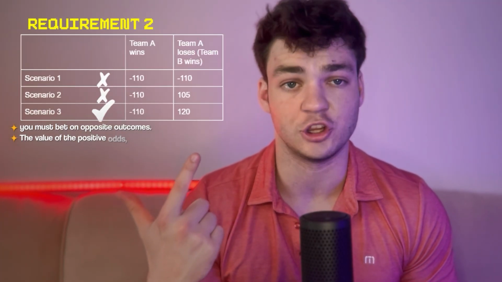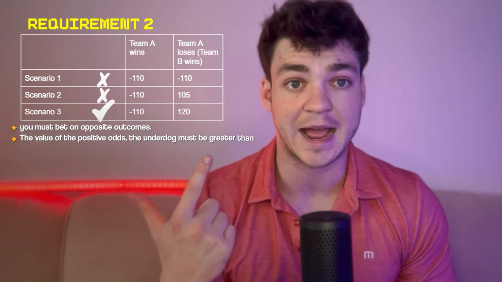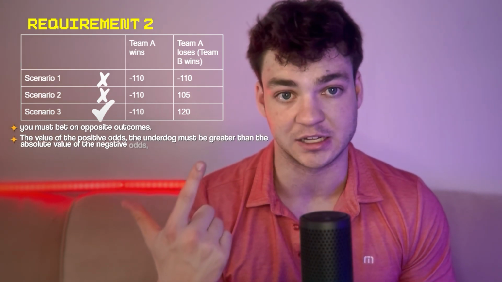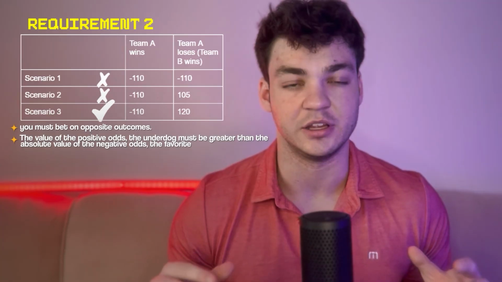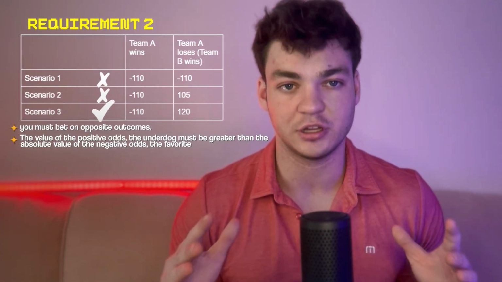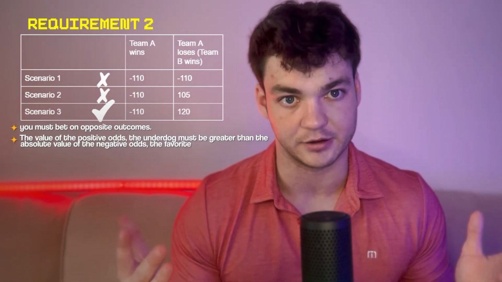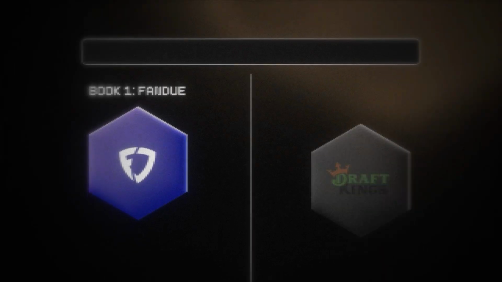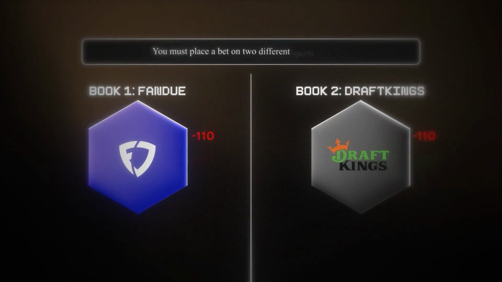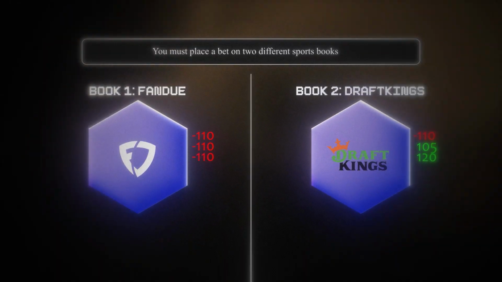There are 3 requirements to bet on arbitrage. 1, you must bet on opposite outcomes. 2, the value of the positive odds, the underdog, must be greater than the absolute value of the negative odds, the favorite. So basically, is the value of the positive odds higher than the value of the negative odds without the negative sign? 3, you must place a bet on 2 different sportsbooks. You can't arbitrage with just one sportsbook. No sportsbook would let that happen.